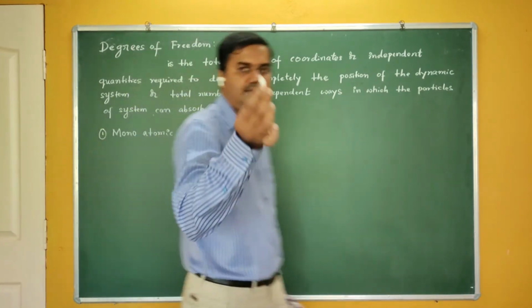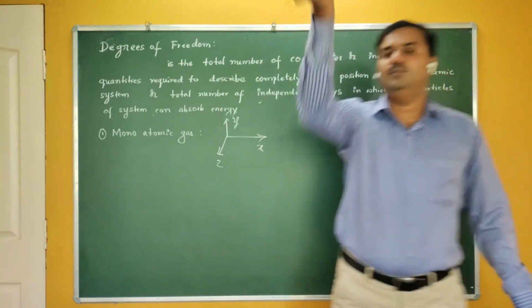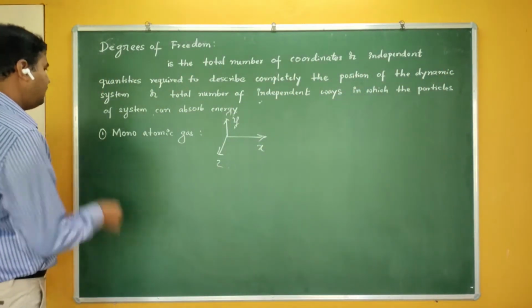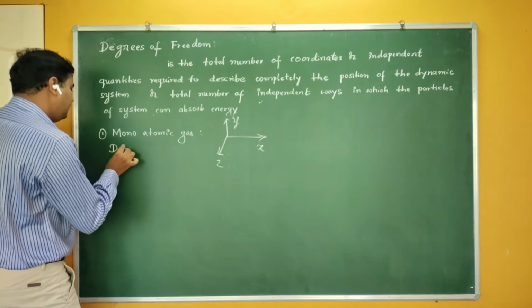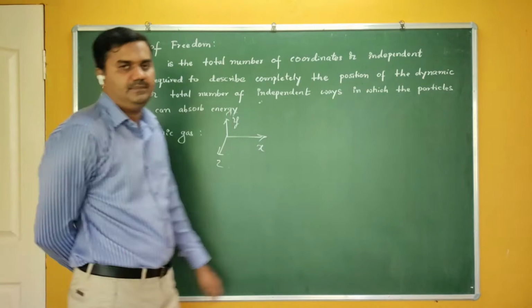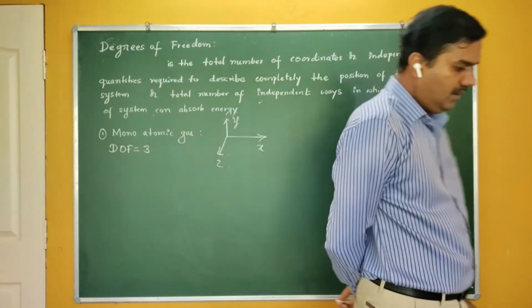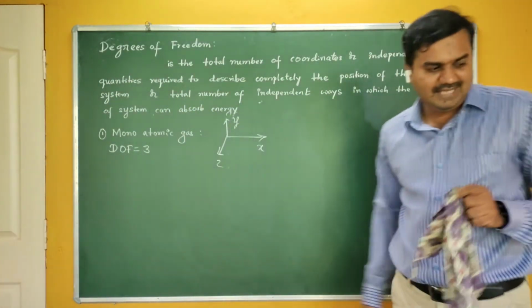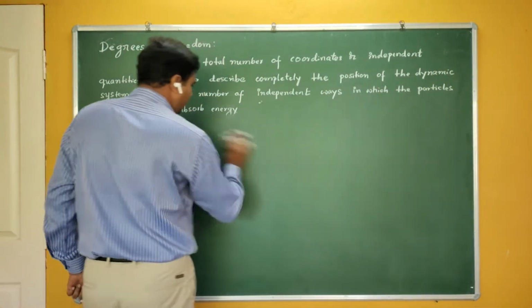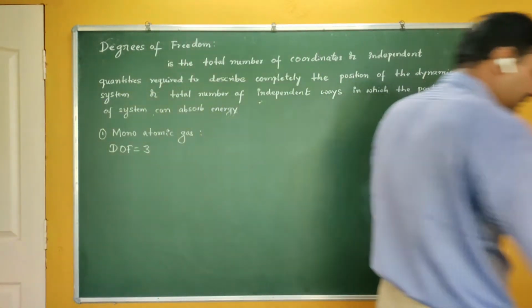So it is very free. It can move in all 3 possible coordinates. So what is the degree of freedom for monoatomic gas? Very simple. Helium, argon, neon gases, they have got 3 degrees of freedom. Are you getting me?